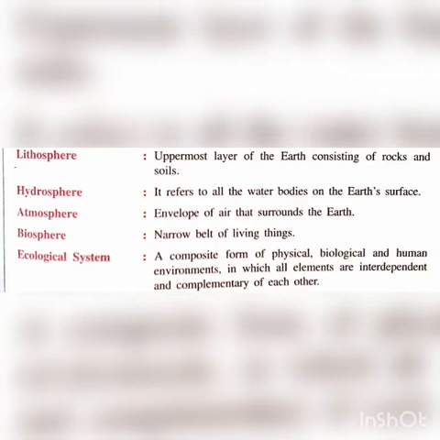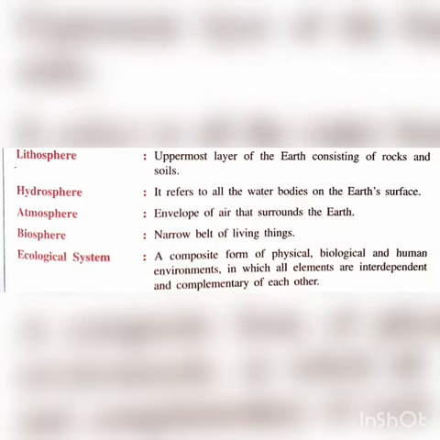Next one is biosphere, which is a narrow belt of living things which includes all the remaining spheres, that is lithosphere, hydrosphere and atmosphere. That is all the domains of land, water and air. And it includes the ecosystem as a whole.